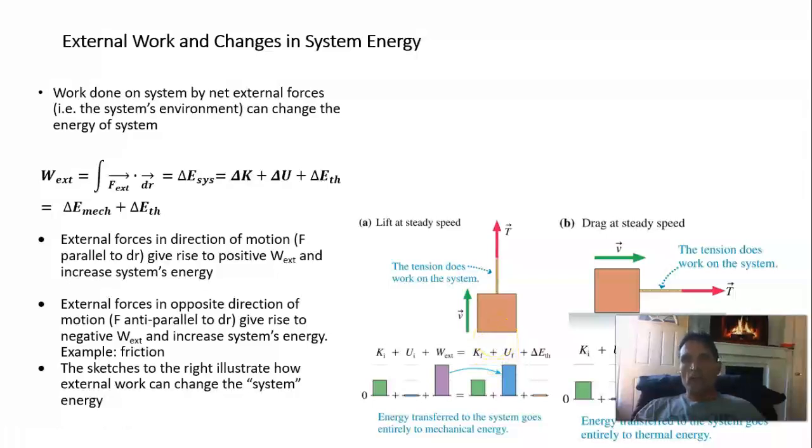Here's another example. You pull on a box and you drag it at steady speed. In this case, again, the kinetic energy is constant because it's steady speed. The gravitational potential energy is constant because you're pulling it across a horizontal surface. And so where is this work that you're doing on the system going? Well, it's going into heat. It's going into increasing the thermal energy because you're doing enough work to counteract the negative work being done by friction.